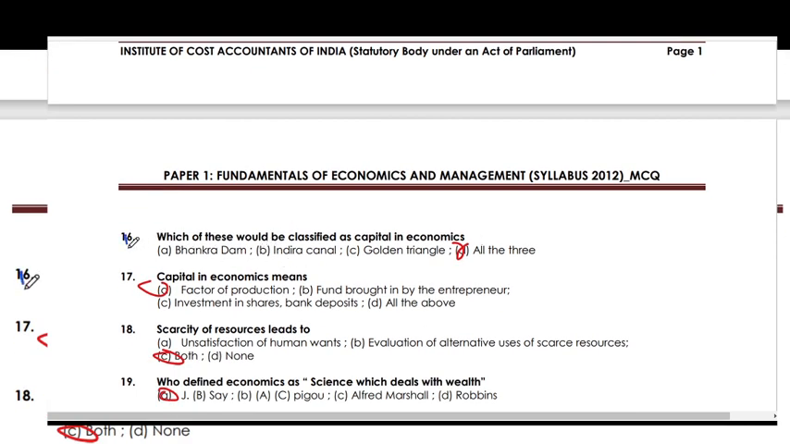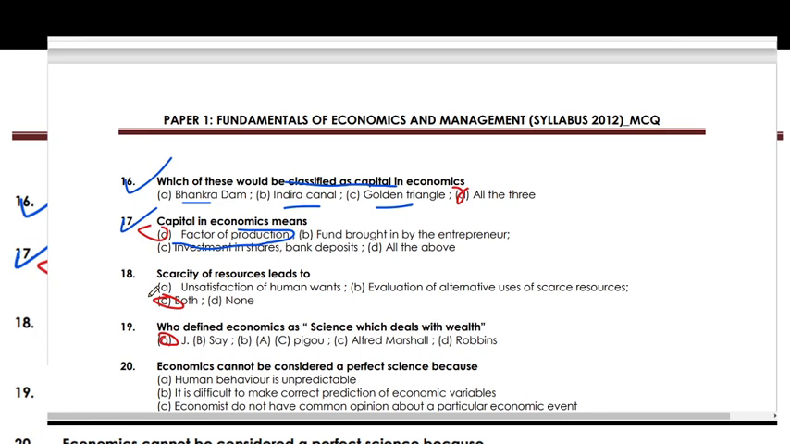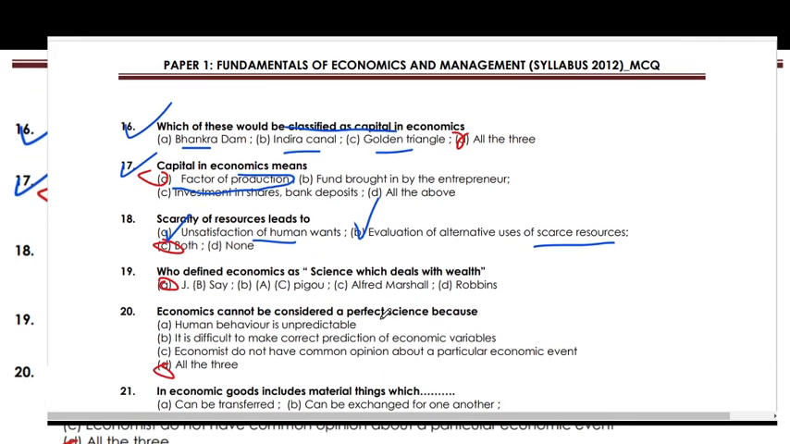So the next question is, which of the following is classified as capital in economics? So Bhakra Dam, Indira Canal and Golden Triangle, these are all called capital in economics. Capital in economics means a factor of production. Scarcity of resources leads to both non-satisfaction of human wants and evaluation of alternative uses of scarce resources.